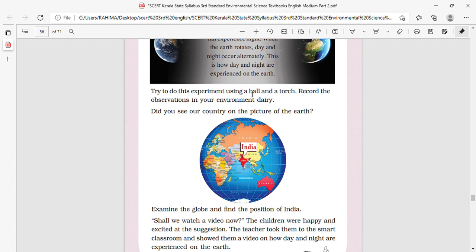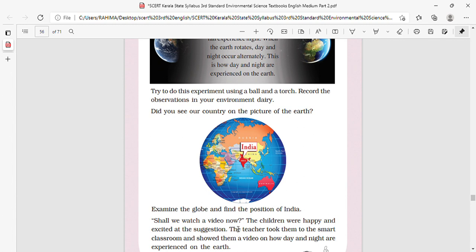Try to do this experiment using a ball and a torch. Record the observations in your environment diary. Did you see our country on the picture of the earth?